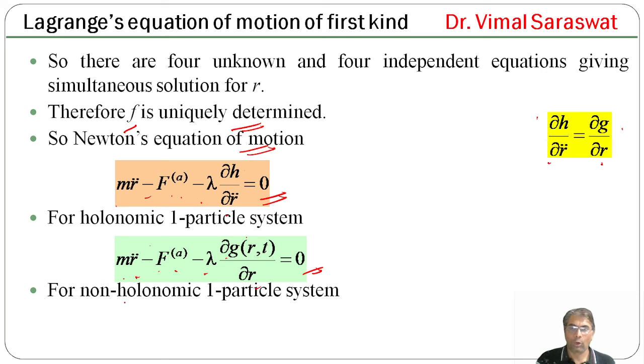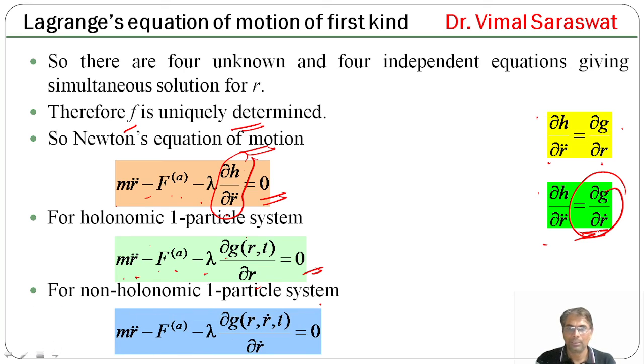And for a non-holonomic one particle system, ∂H/∂r̈ = ∂g/∂ṙ. So this ∂H/∂r̈ is replaced by ∂g/∂ṙ. So Newton's equation of motion for a non-holonomic one particle system is m r̈ − F applied − λ ∂g/∂ṙ = 0, and here g is a function of position, velocity and time.